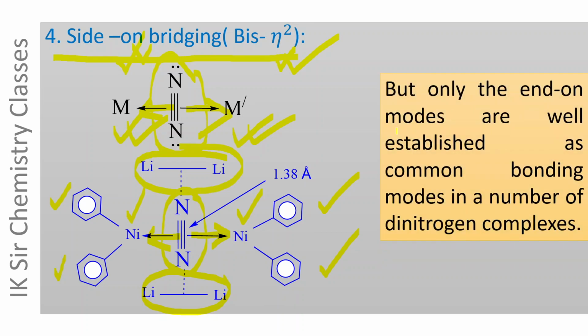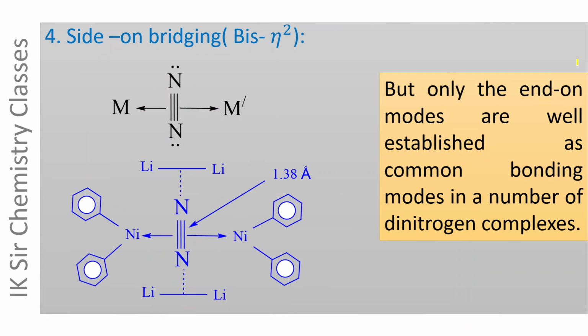But only end-on modes are well established. Out of these four modes of linkages of N2 molecule in dinitrogen complexes, only end-on modes are well established as common bonding modes in a number of dinitrogen complexes. It means in most of the dinitrogen complexes, N2 molecule is attached to metal atom in end-on mode of linkage.